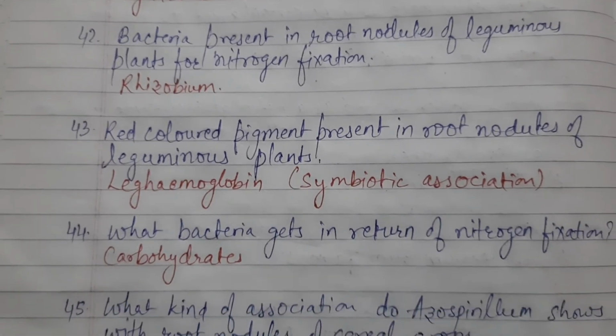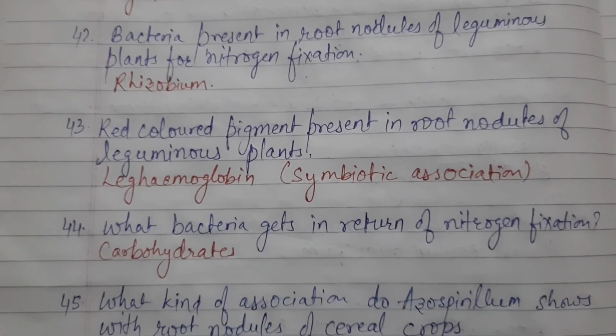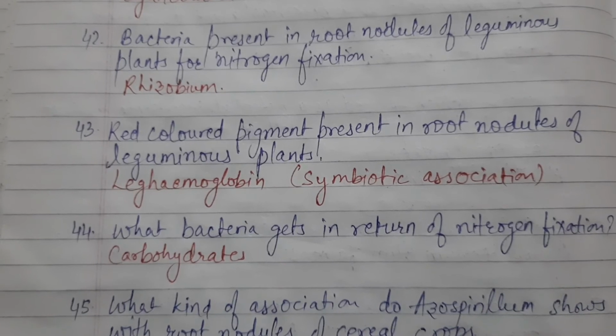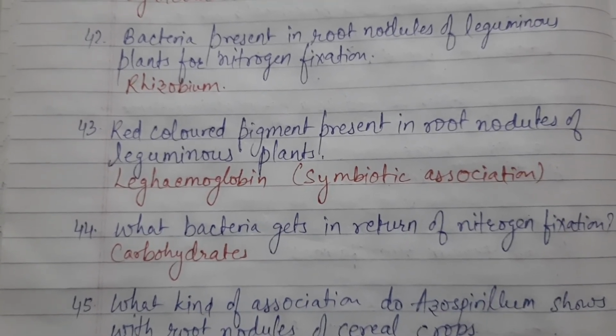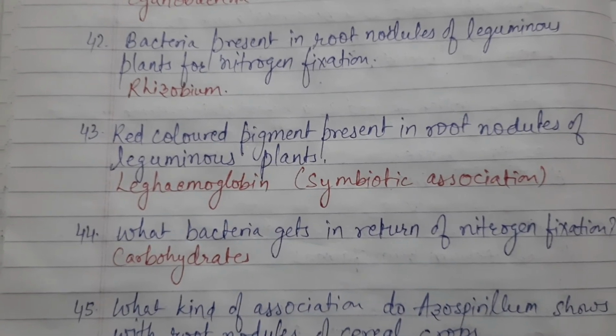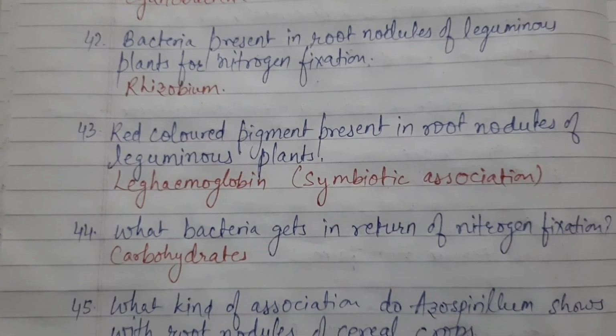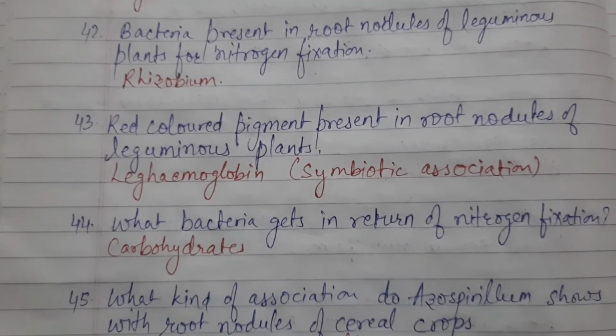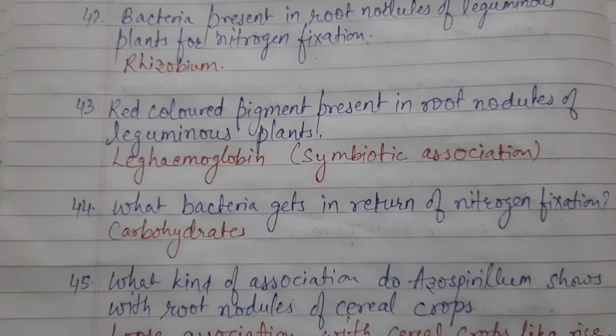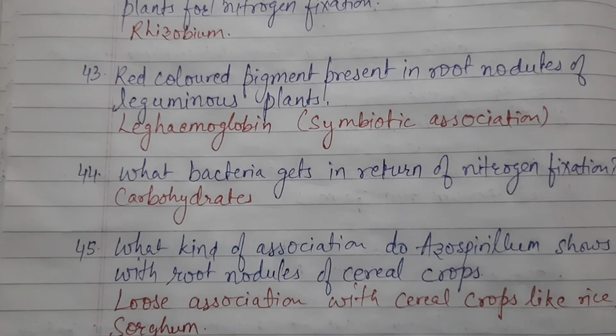Next question, 44. What does the bacteria get in return of nitrogen fixation? Since we have said that it is a symbiotic association, what does it get? It is giving nitrogen to the plant, but what does it get in return? It gets carbohydrate from the root nodules. The bacteria gets the carbohydrates.